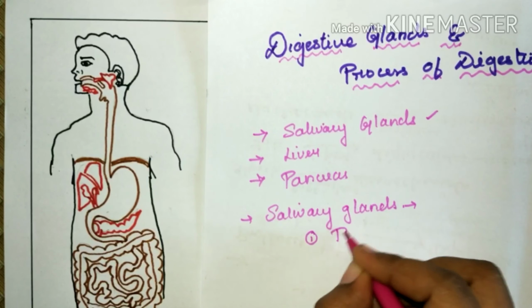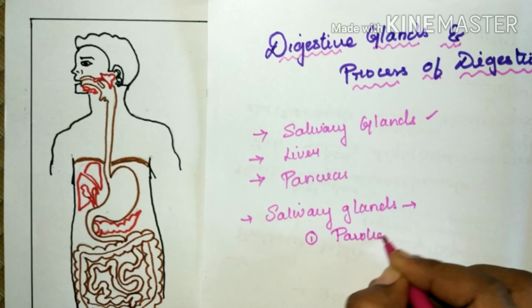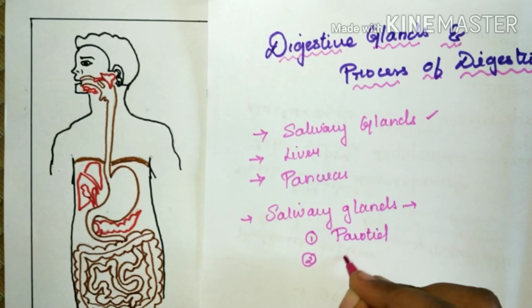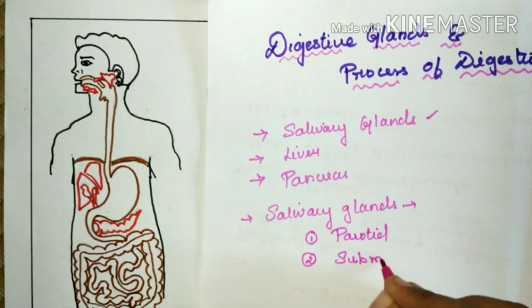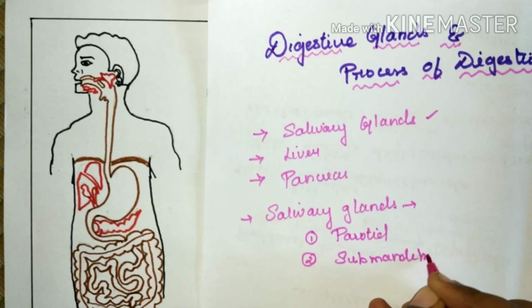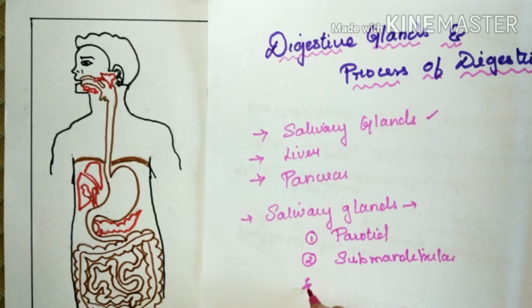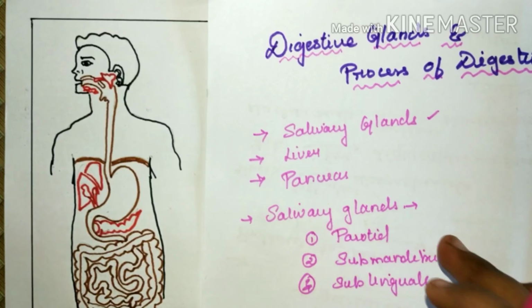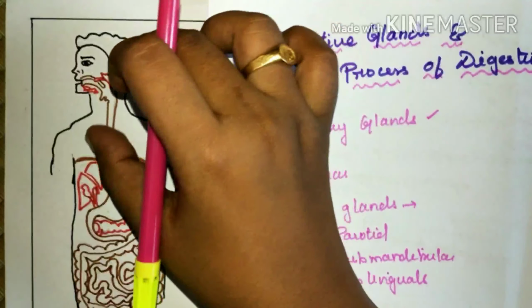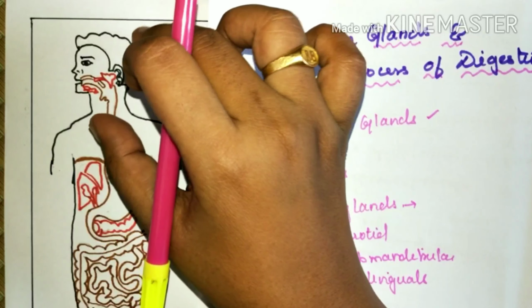The first one is parotid, the second one is submandibular, and the third one is sublingual. These 3 glands are present in the buccal or oral cavity.